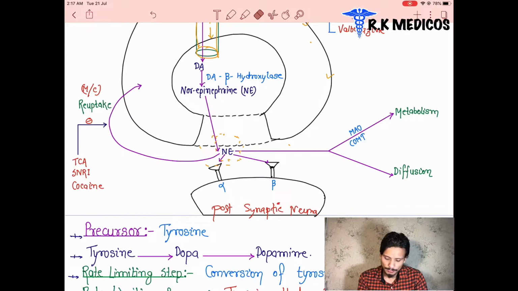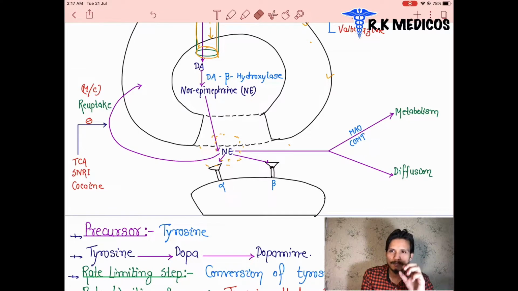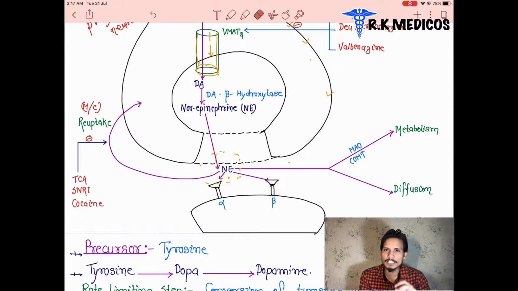Now you tell me, at the postsynaptic nerve terminals, what is going on? Receptors are present. The neurotransmitter released by the presynaptic nerve terminals binds on the postsynaptic nerve terminals, and there are different types of receptors of the sympathetic nervous system. From the beginning you know there are basically two types of receptors, alpha and beta. These are present on the postsynaptic nerve terminals, and the norepinephrine binds to either alpha or beta receptors.